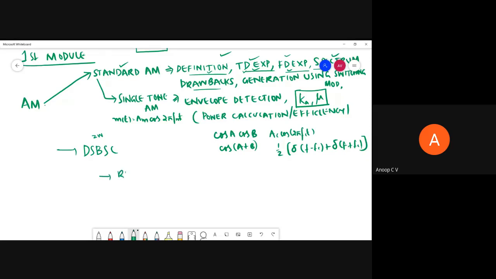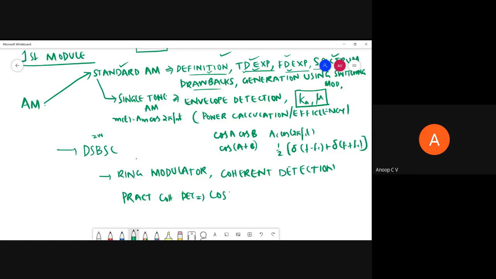generation using ring modulator, right? Then coherent detection, which was a general case. Then we had a practical coherent detector, that is the COSTAS receiver, right?